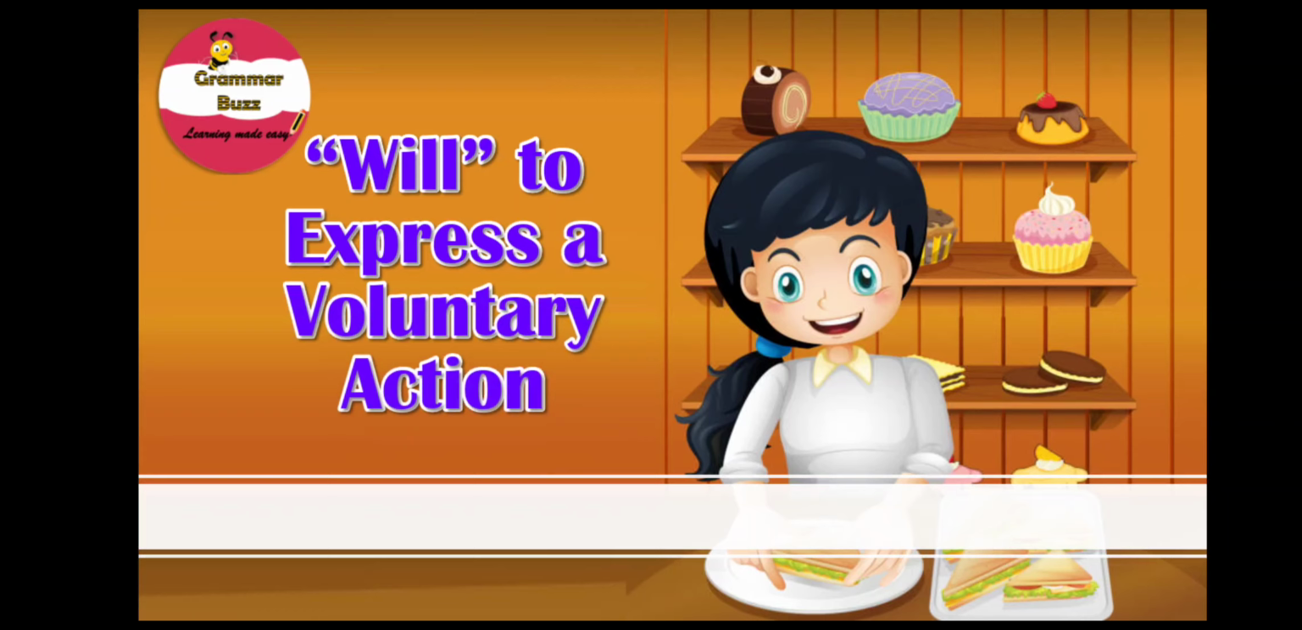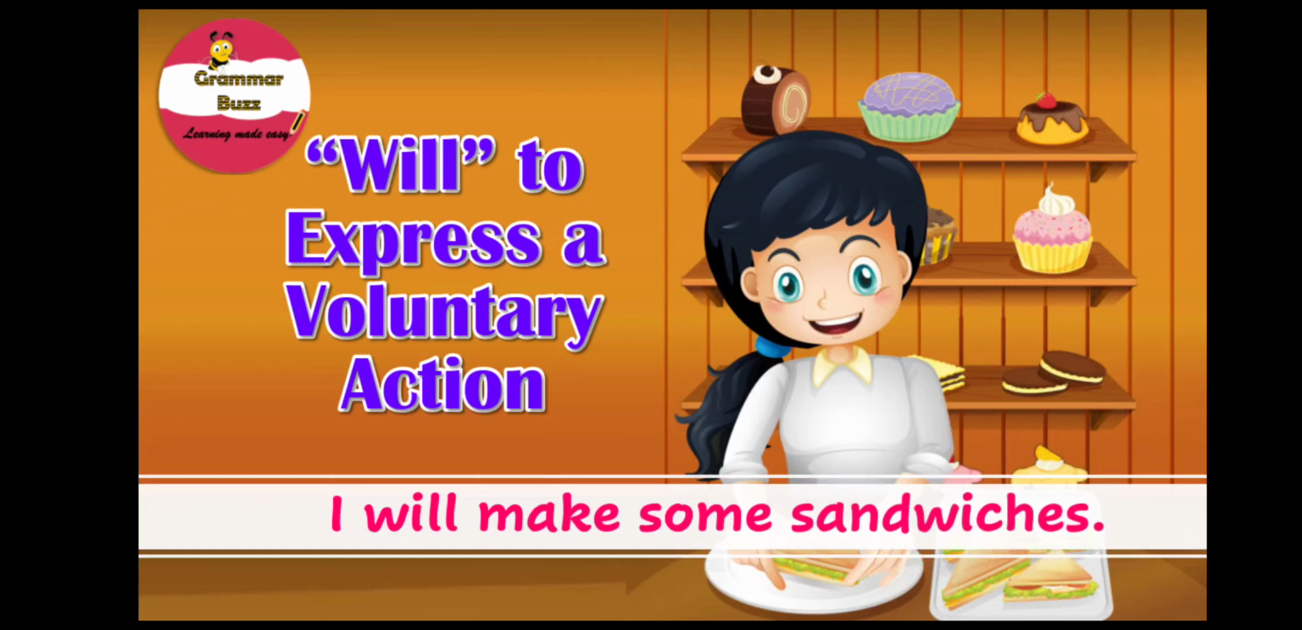Okay, time for an example. And what do we have here? Well, it's the picture of a girl making sandwiches. And that's our sentence. Our sentence says, I will make some sandwiches. This sentence expresses a voluntary action, an offer the speaker makes to prepare the sandwiches.